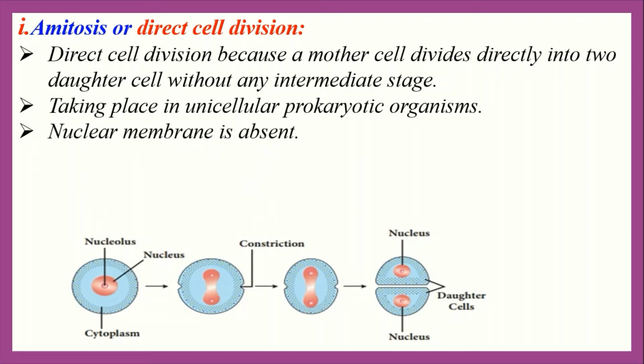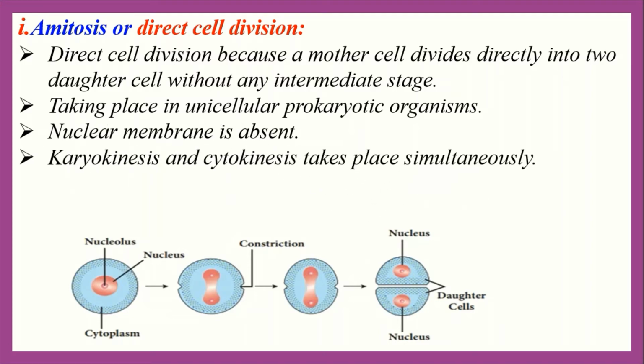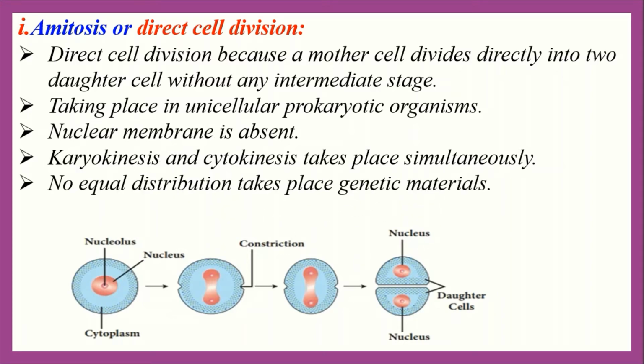Third one, nuclear membrane is absent. In prokaryotic organisms, the nucleus is not well organized, so the nuclear membrane is absent. So only nuclear material is present in the nucleus. Karyokinesis and cytokinesis take place simultaneously, and no equal distribution of genetic materials takes place.